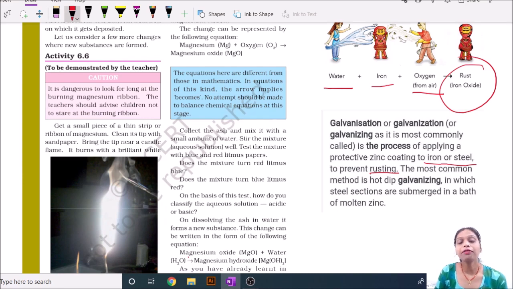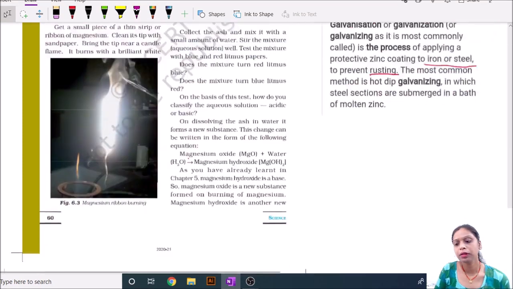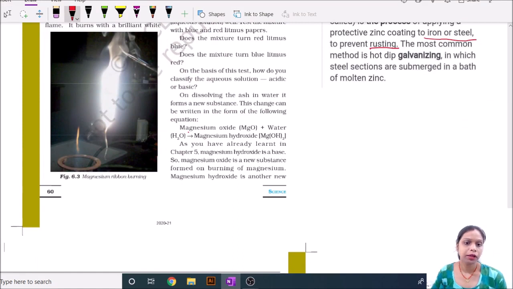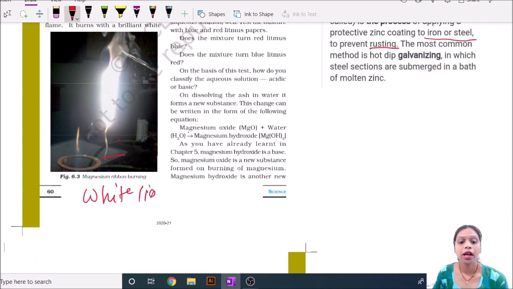Okay. Then if I talk about the process of chemical change, we take another example. In this example, we take a strip of magnesium and burn that. You can see here. The strip is burned with white light, and when it burns, it converts into white ashes.